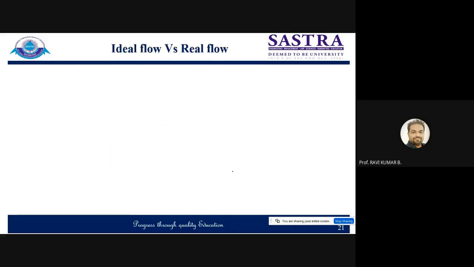Ideal and real flow. Ideal flow is a flow in which density remains constant. There is no surface tension, zero surface tension, and viscosity is zero. These are the important properties, and it is steady. So flow which is steady and incompressible is known as ideal flow.